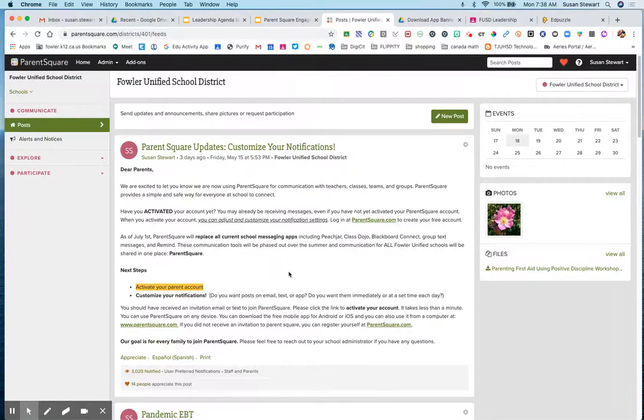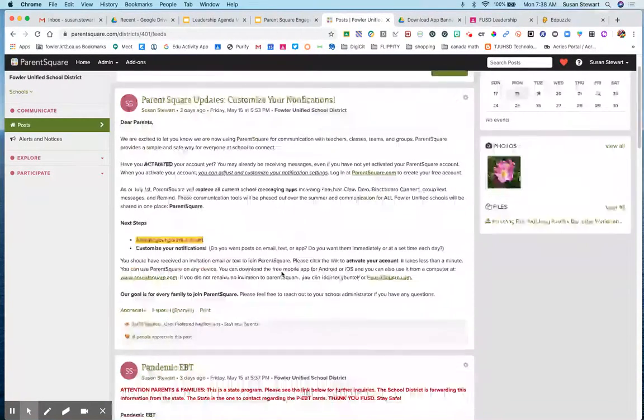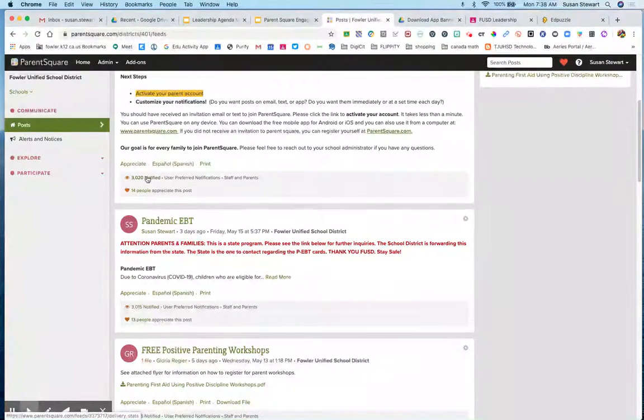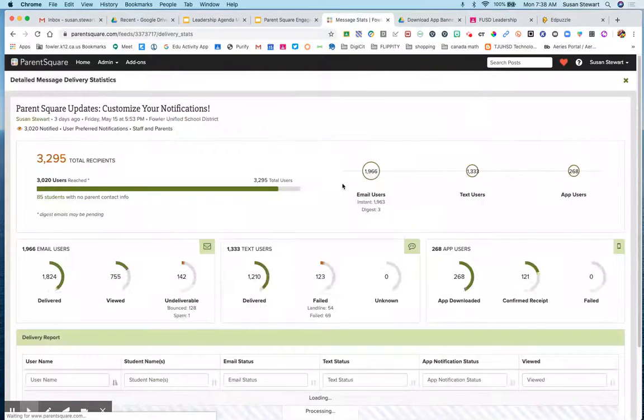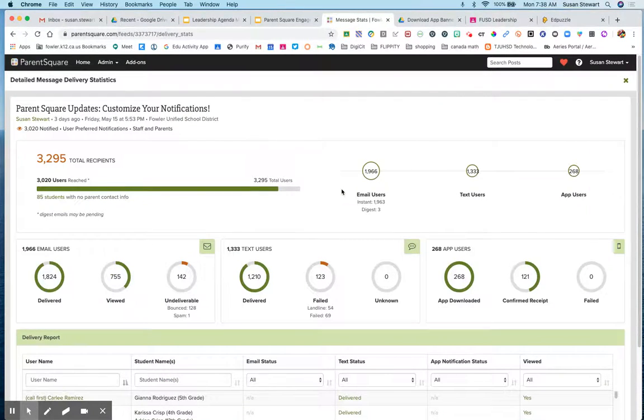But if they want to customize it, we need them to log in, activate their account, and set that up. Now I want to take a closer look at that data. So I'm going to look at my people notified by this, and I can see this exact page that you'll have on your post as well, except it'll be different numbers. I can see how many email users I have, how many text users I have, and how many app users I have from the district level.